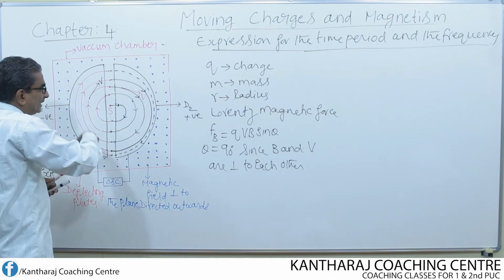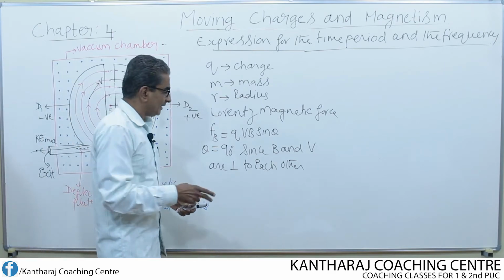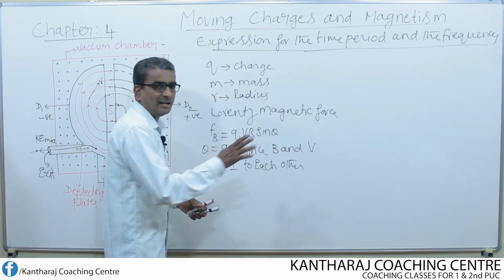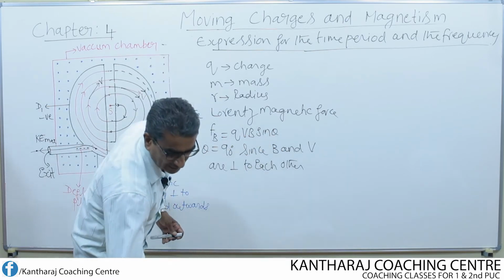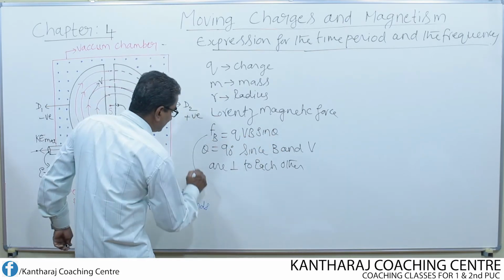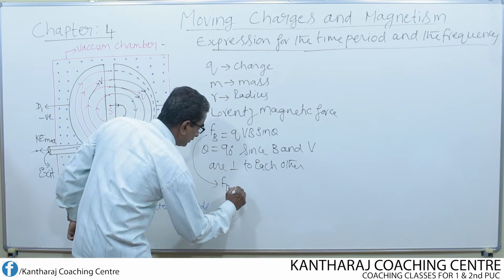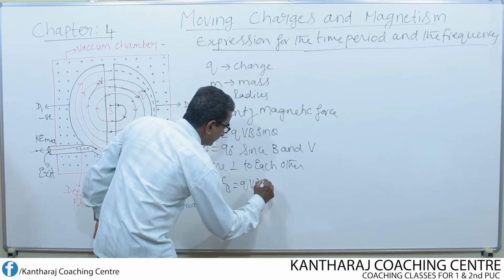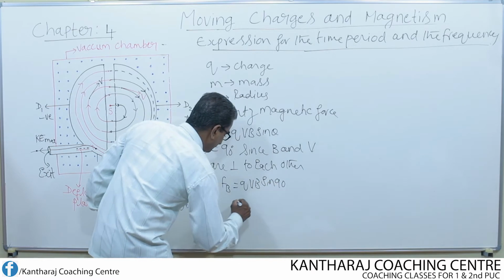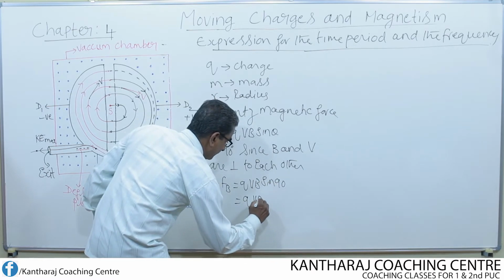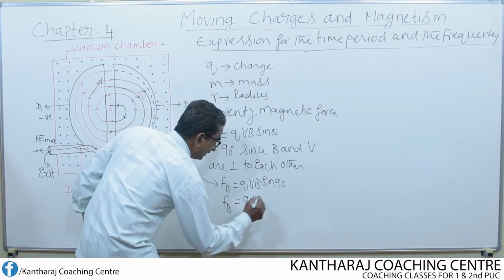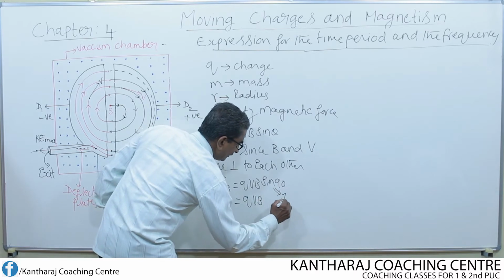So, at any point inside the D, V and B are always perpendicular. Therefore, theta equals 90 degrees. If that is the case, Fb becomes equal to QVB sin 90, that is QVB, because sin 90 is equal to 1.